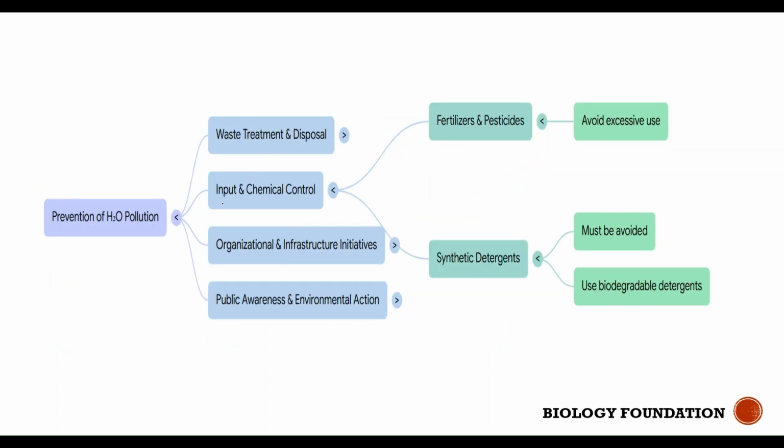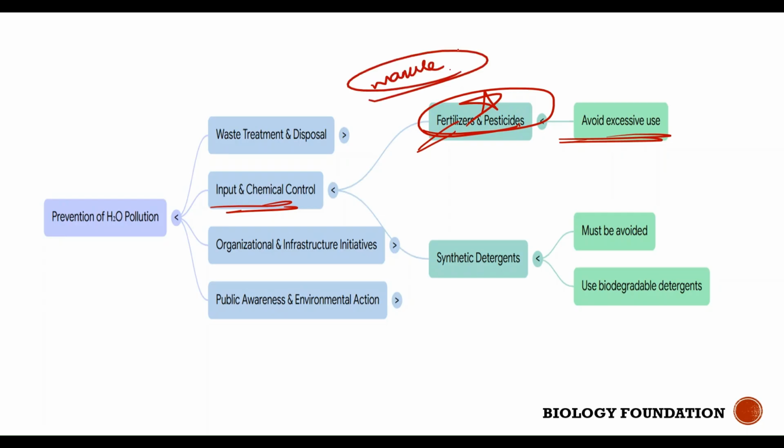Next is input and chemical control. That is, the fertilizers and pesticides that farmers use shouldn't be in excess amounts. If they use them in excess amounts, then there will be more accumulation in the soil itself, because plants use only a little amount. So instead of using fertilizers and pesticides, it would be better if farmers prefer manure.